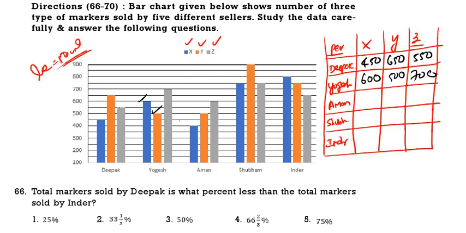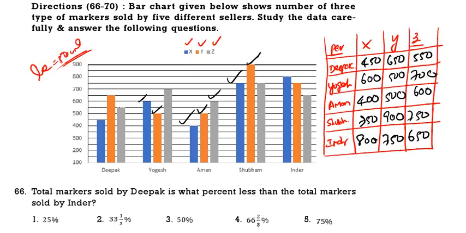Then come to Aman. This is 400, then 500, then 600. Then Shubham: this one is 750, this one is 900, and this one is again 750. Now come to Inder. If you see the values, 800, then 750, then 650. So these are the values we have. Now based on this we should answer the questions.